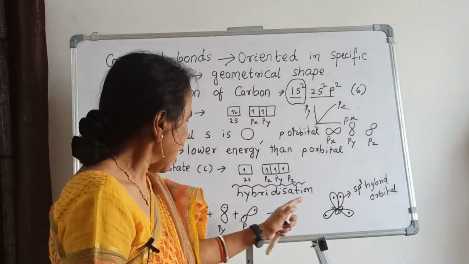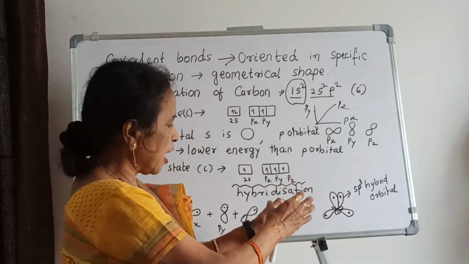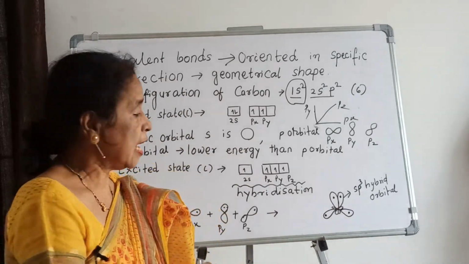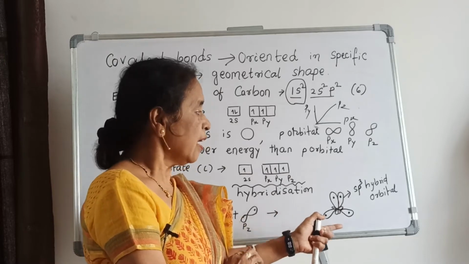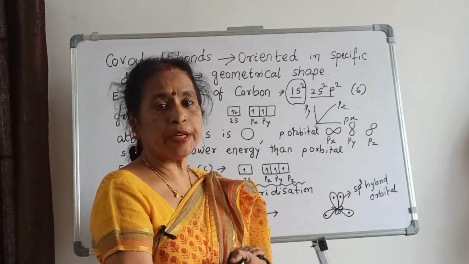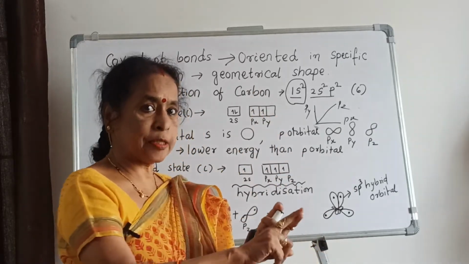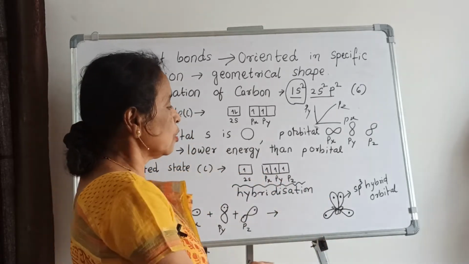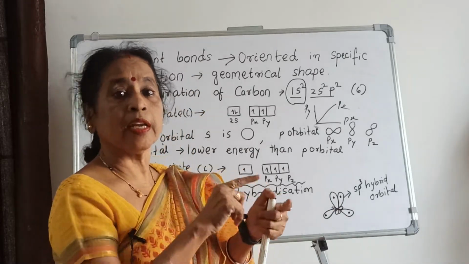Now see here, after combination you can find the orbitals, and the shape is a tetrahedral shape. This is sp3 hybridization, and here each orbital is called an sp3 hybrid orbital, and each sp3 hybrid orbital contains one electron. This electron is also called an sp3 hybrid orbital electron.